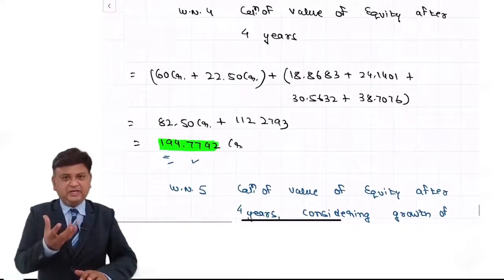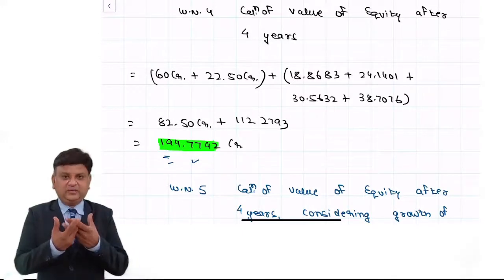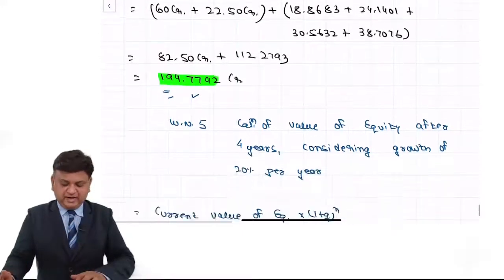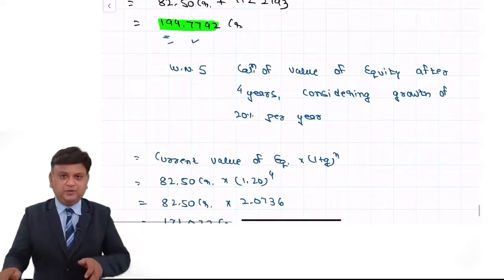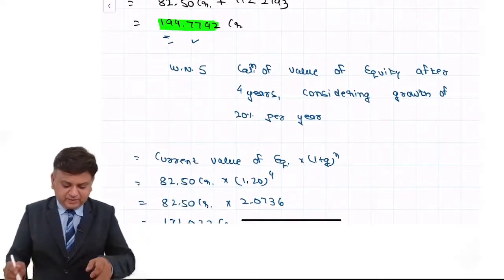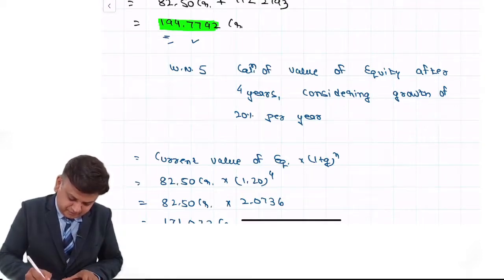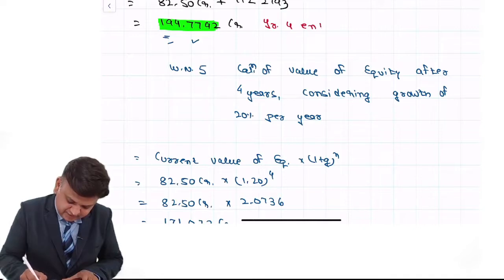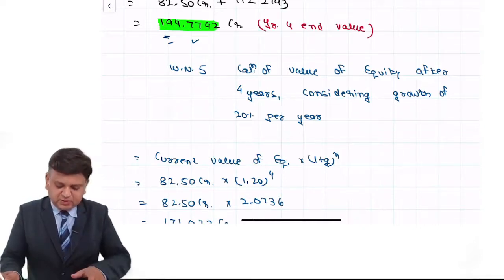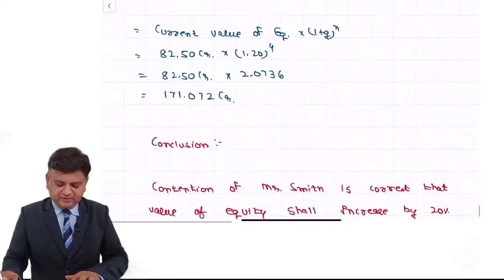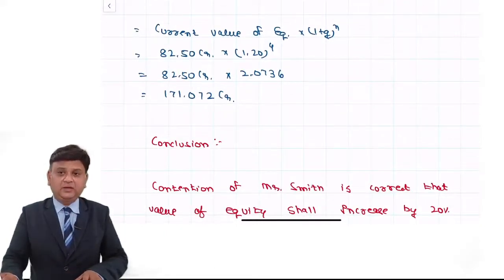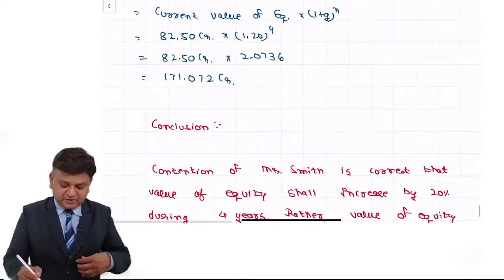That amount of the retained earning is added to the book value of the equity right now to compute the value of the equity at the end of the 4th year. This 194.7792 is the value at the end of year 4. Now considering a growth of 20%, the value should have been 171.072.